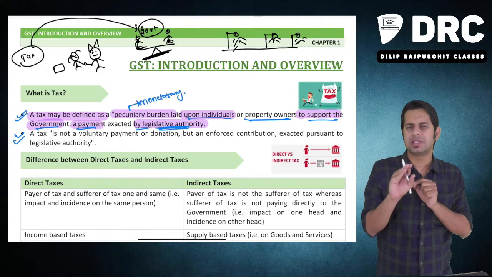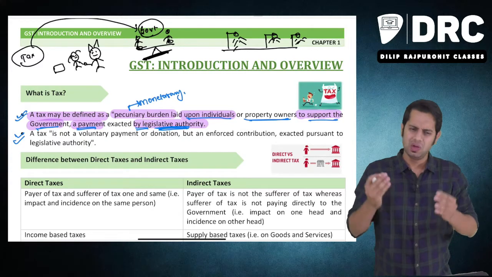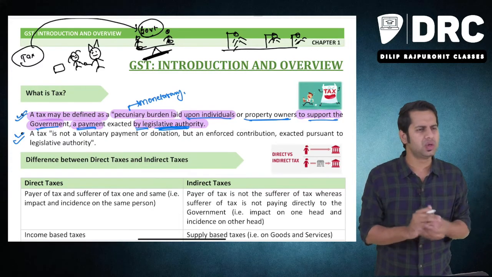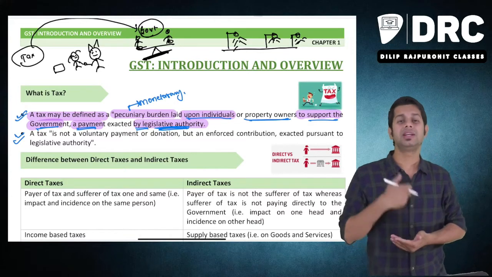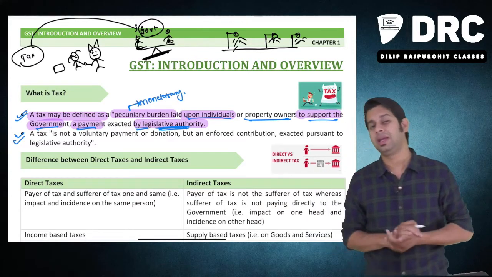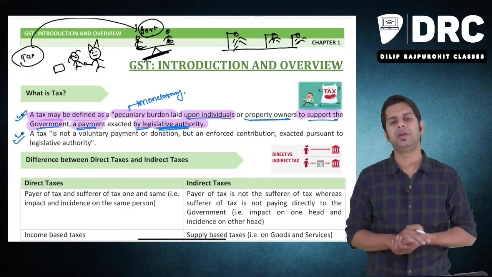See, donation is something which is done on a voluntary basis. You voluntarily feel, oh wow, this is a nice charitable institute, I should donate some money, I should donate some clothes, I should donate some food items. That is voluntary contribution. But in case of tax, it is not voluntary, it is a compulsory payment which you are making.